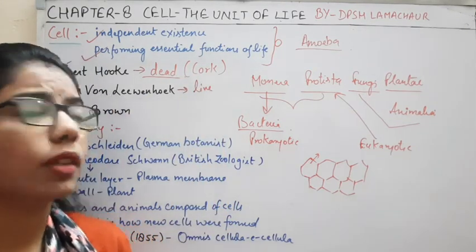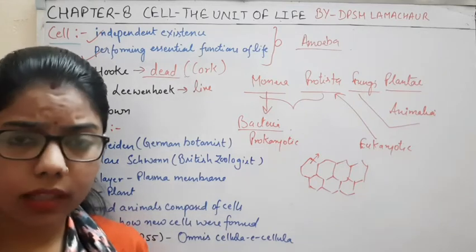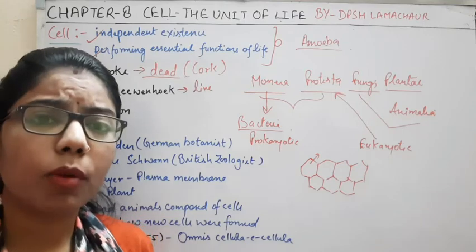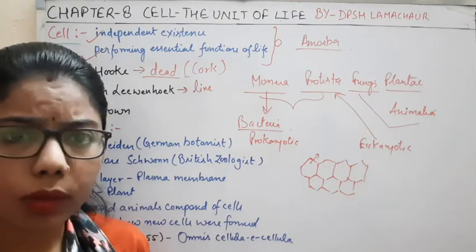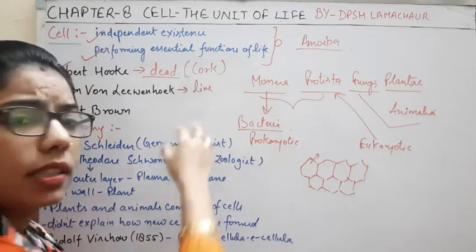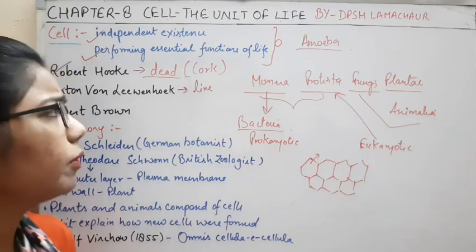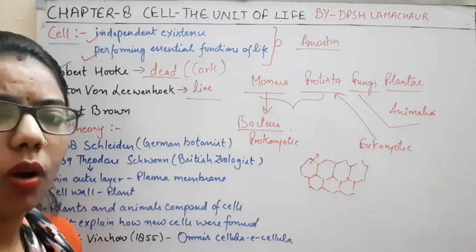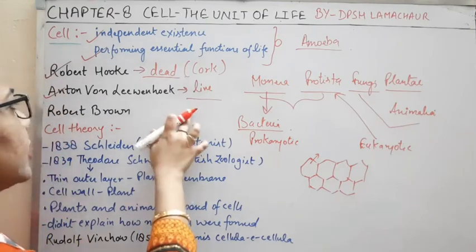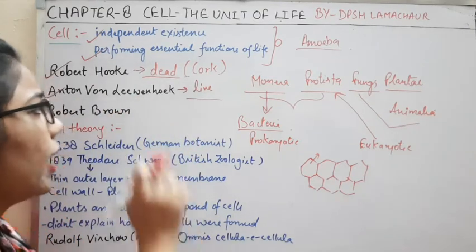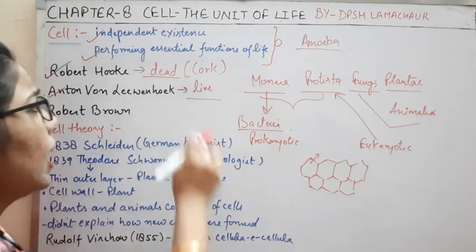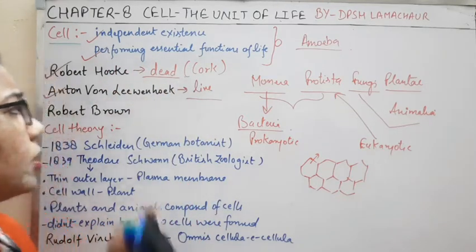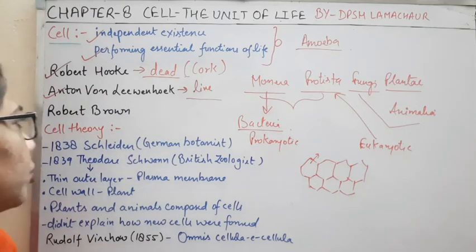He took some of the plaque present in the mouth, as well as some organisms of pond water, placed them under the microscope, and observed that these are like animals, like organisms. So Anton von Leeuwenhoek observed the living cell, while Robert Hooke observed the dead cell. You must know about these contributions.